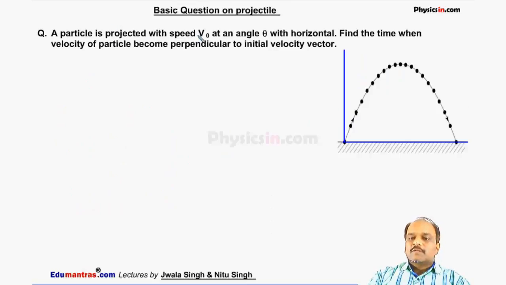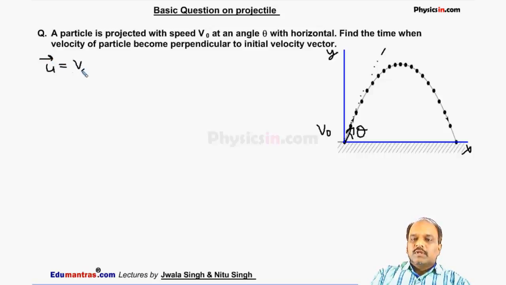A particle is projected with speed V0 at an angle theta with the horizontal. Find the time when the velocity of the particle becomes perpendicular to initial velocity. Let this be our x-axis, this be our y-axis. The initial velocity is along this line. So I can say initial velocity of the particle is equal to V0 cos theta i cap plus V0 sin theta j cap.